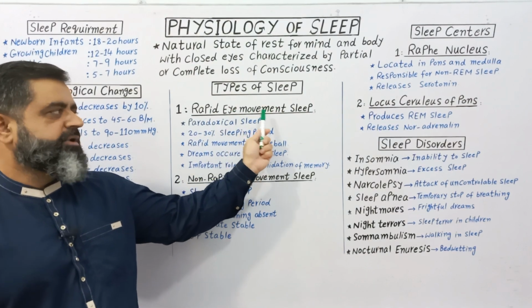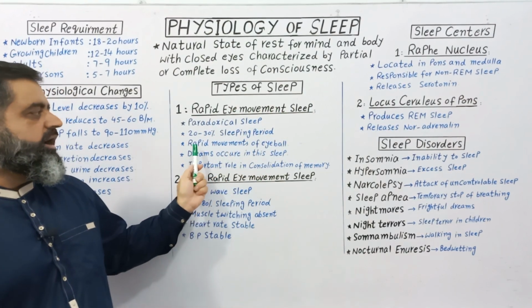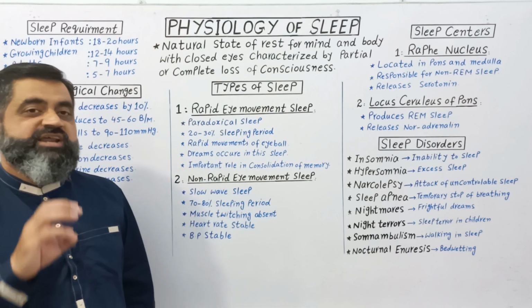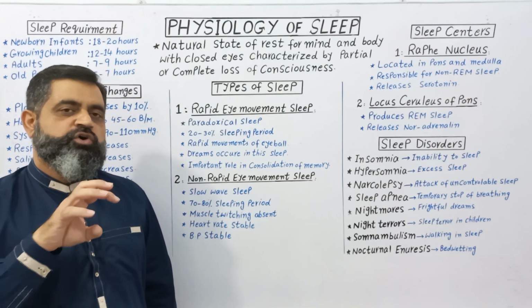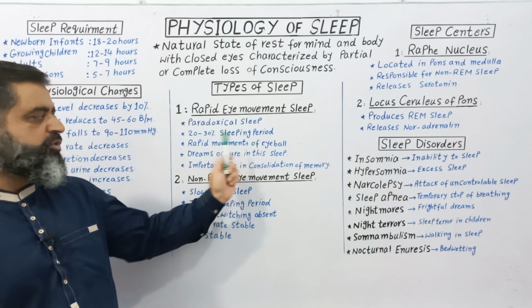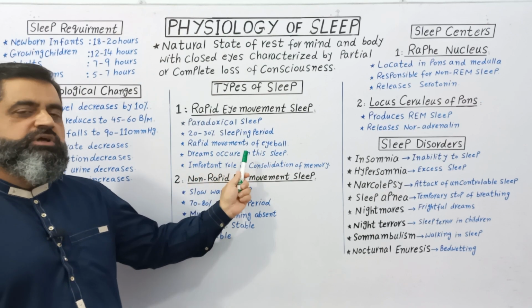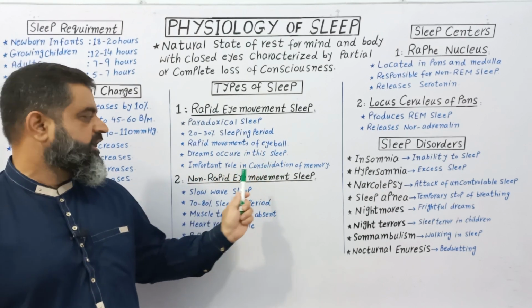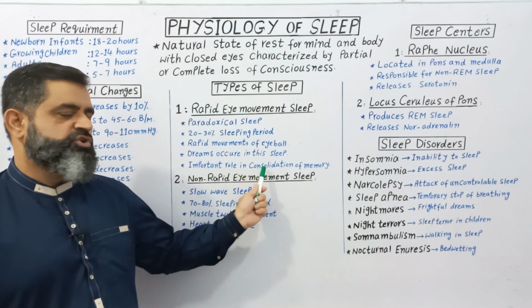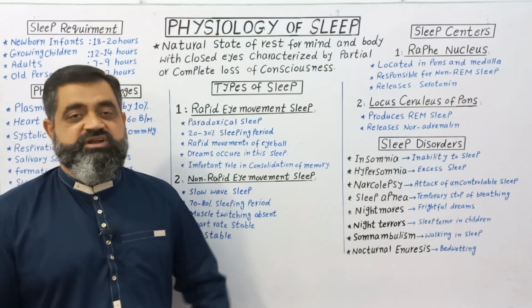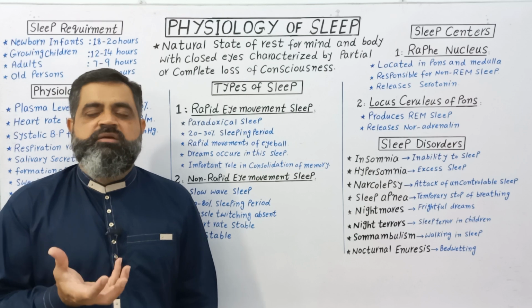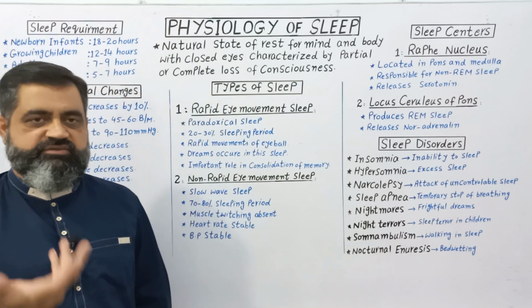What happens in rapid eye movement sleep? Your eyeball moves rapidly during this period of sleep. Dreams also occur in this sleep period. It also has an important role in consolidation of memory. So it's kind of saving the memory of all your day's activities.